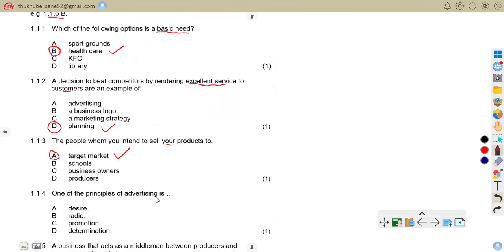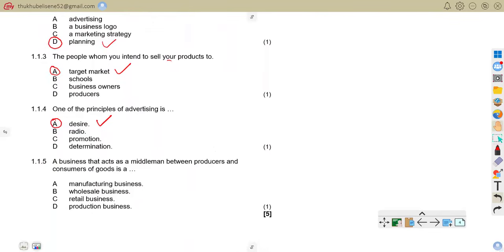1.1.4: one of the principles of advertising is... We're given 4 options. The correct answer is A, desire. Desire is one of the principles of advertising. When you're making an advert, it should have that principle, desire. Other principles include action and others. So desire is the correct answer.